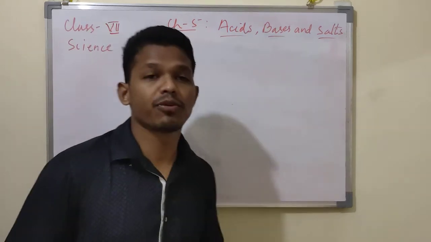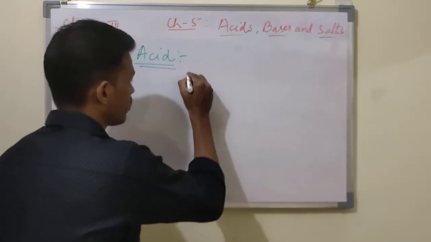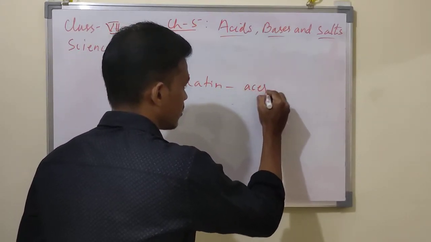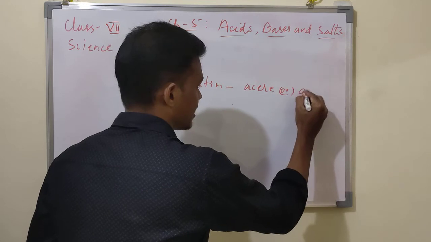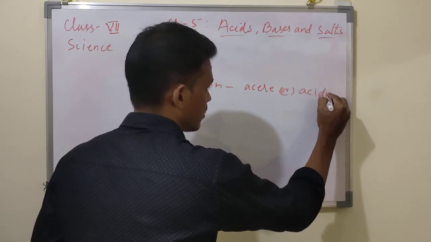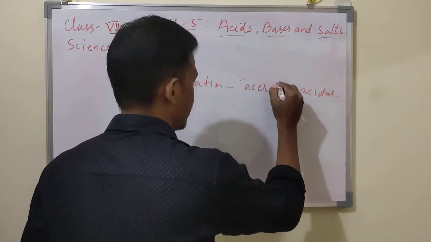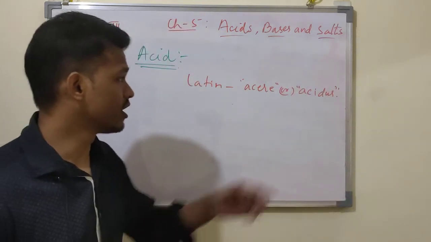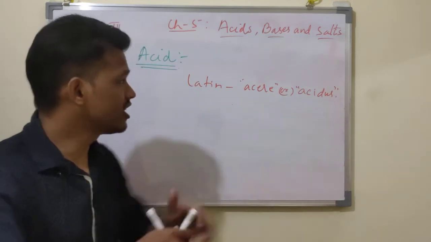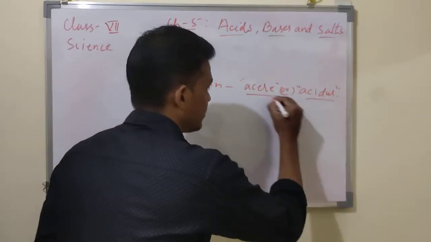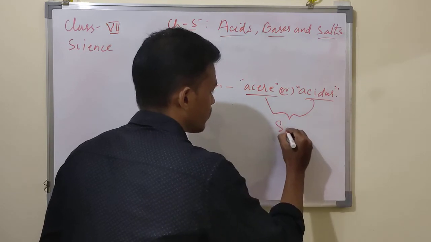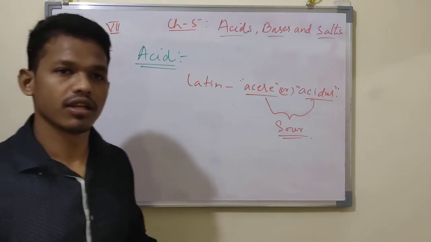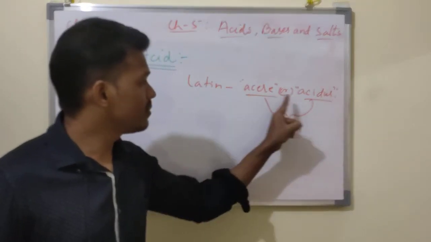The word acid comes from the Latin word acre or acidus. This is the Latin word. Acre or acidus means sour, sour in taste.